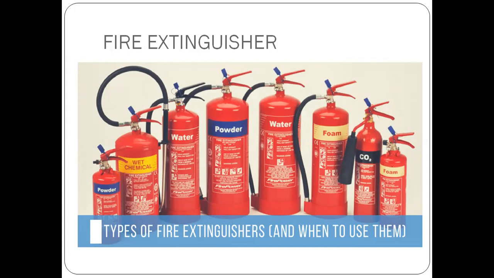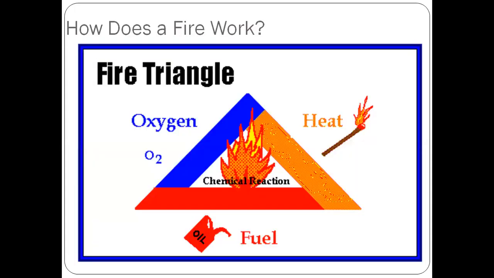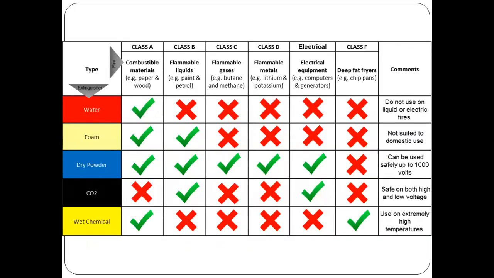And there are many types of fire extinguishers. So how does a fire extinguisher put out the fire? For a fire to burn, you need three elements: oxygen, heat, and fuel. Fuel can be paper, wood, oil, kerosene, petrol, or even the gas which we use in our houses. So fire extinguishers cut off the supply of any one of these elements and so the fire will be put out. And as I told you, there are many types of fire extinguishers.